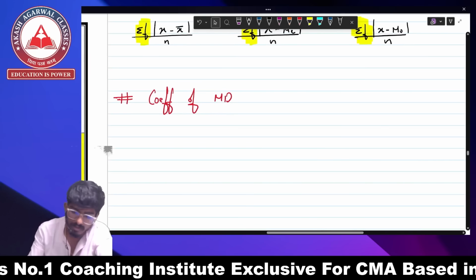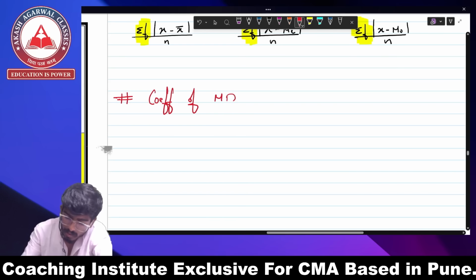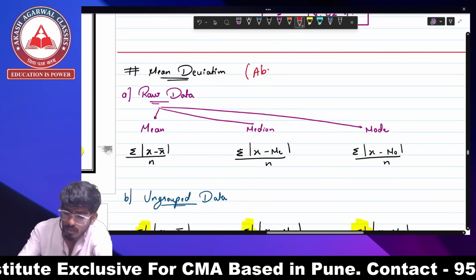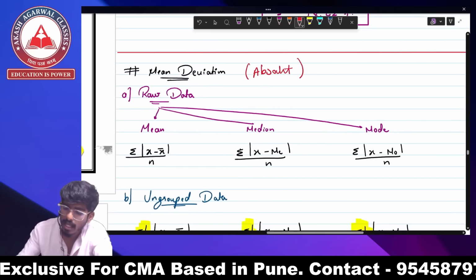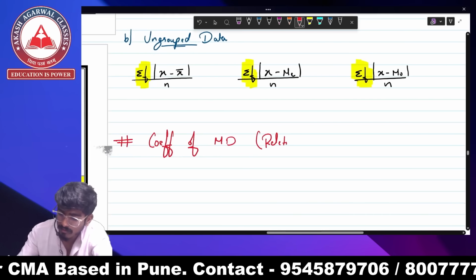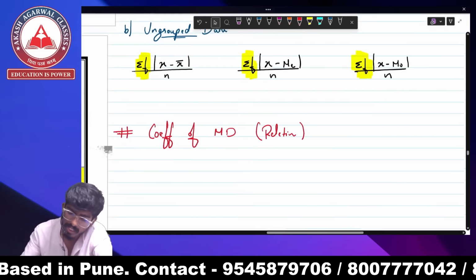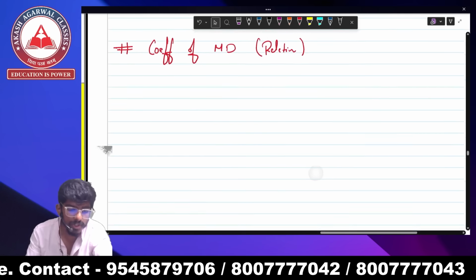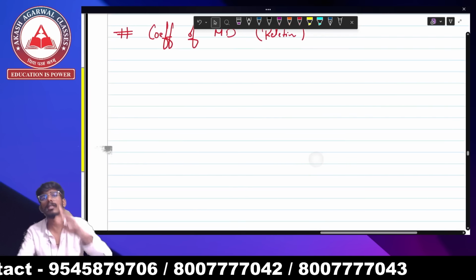Coefficient of mean deviation. Now we are into what? This was the mean deviation, the absolute measure. Now we are studying relative measure. Okay, so let's come to the coefficient of mean deviation. Now let me tell you one thing.